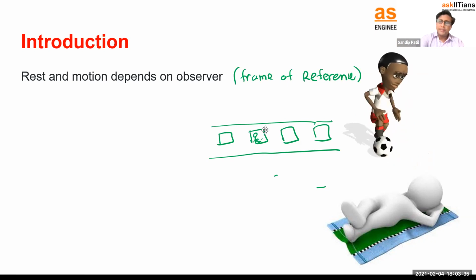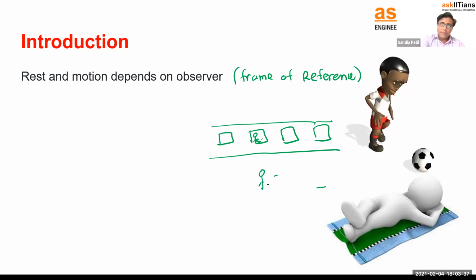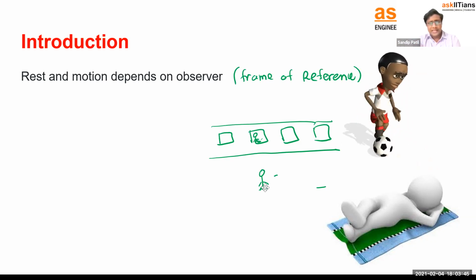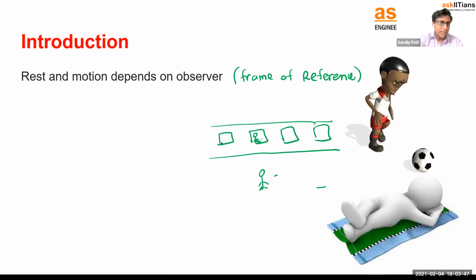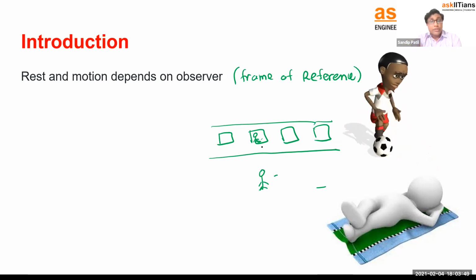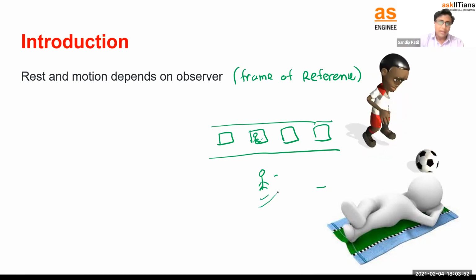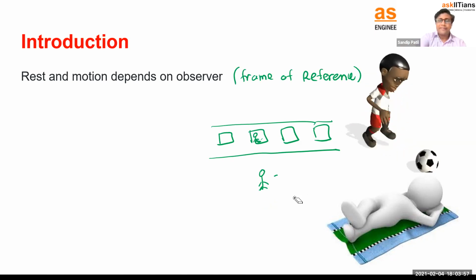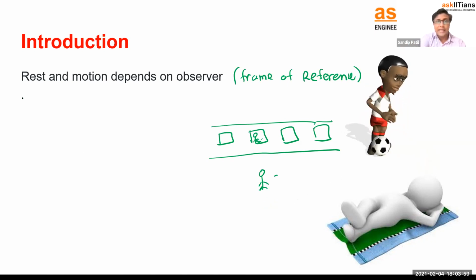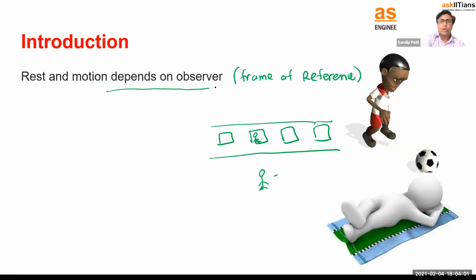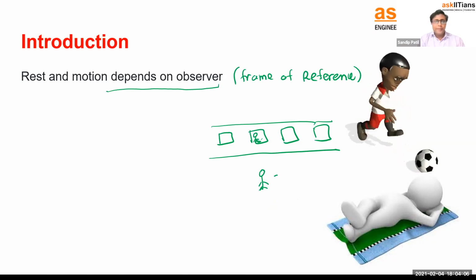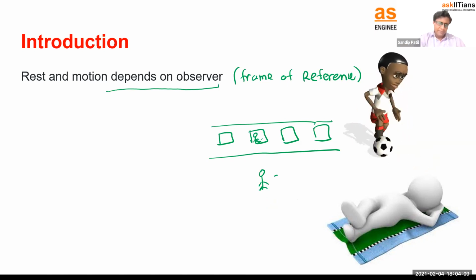So if the observer on the ground is here, consider another observer, another frame of reference, right? So what you can see, yes, the train is moving away. Simple thing, right? What you can see, this observer is going back. So this is actually the concept of the frame of reference, and therefore we are going to say rest and motion depend on the observer. Where is the observer? What is the frame of reference of the observer?